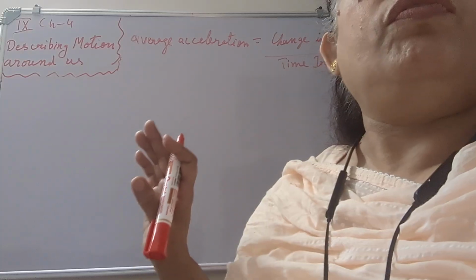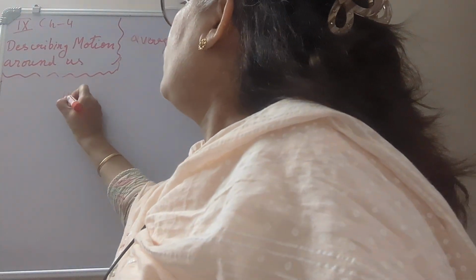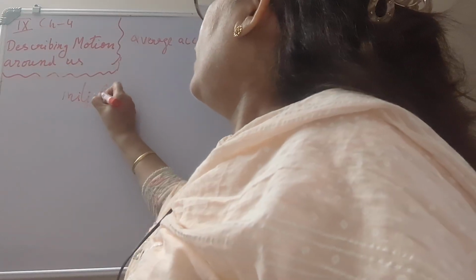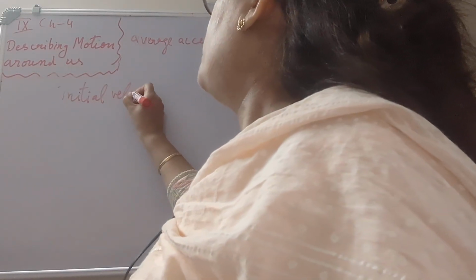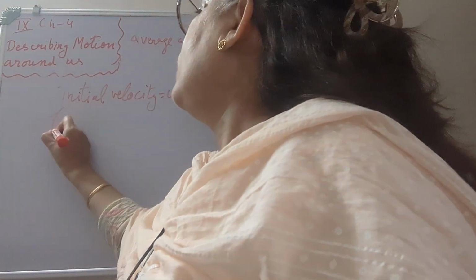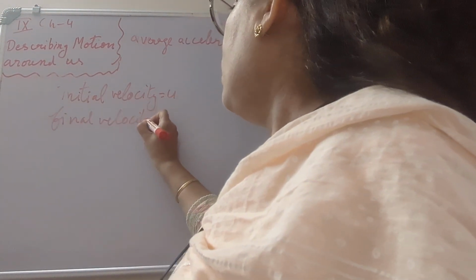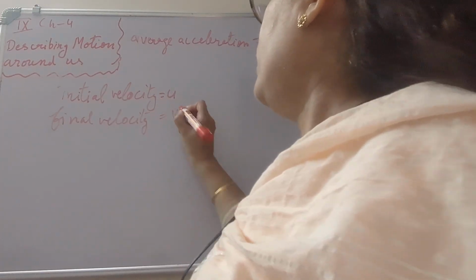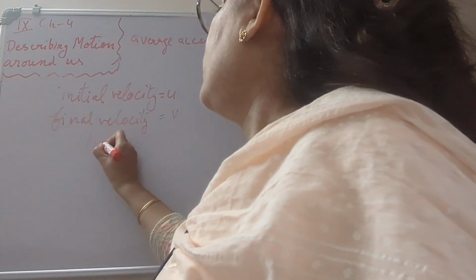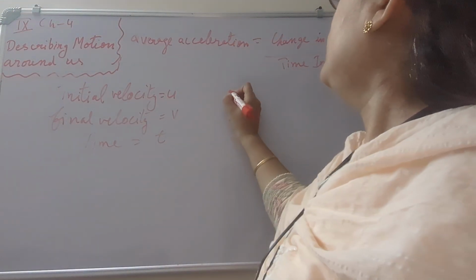Now we have two kinds of velocity. First is initial velocity, which is represented by u, and final velocity, which is represented by v. Time is again represented by small t, and acceleration is a.